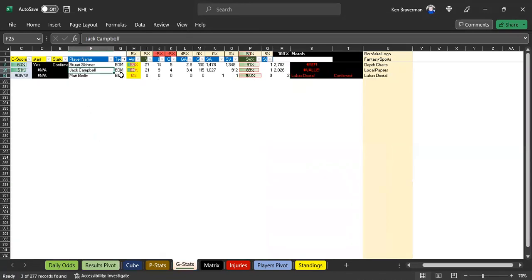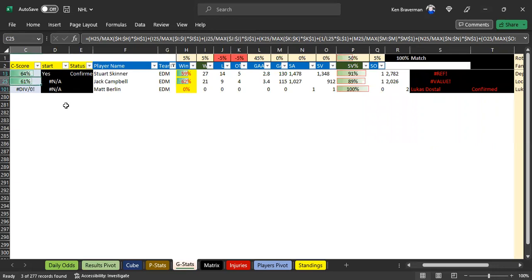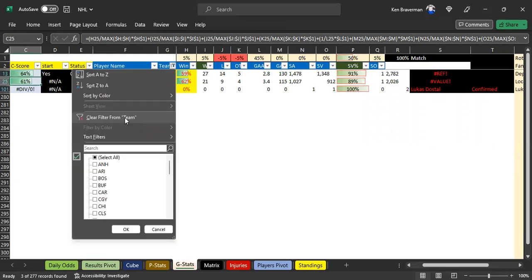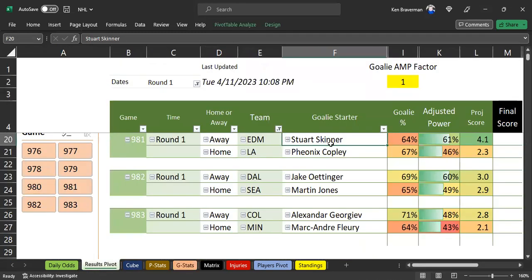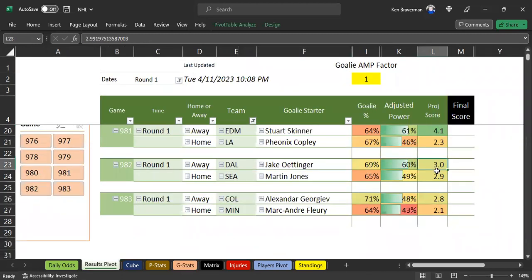Jack Campbell, yeah. No, Jack Campbell's rating is better. No, it's not. No, it's lower. Stuart Skinner's C-score is 64 and Campbell's is 61. So it has Skinner as a better goaltender. Keep an eye on stuff like that when the algorithm is pointing out the non-starter as the one that it thinks would go here. Says that Dallas wins like 4-3, 4-2 series against Seattle.